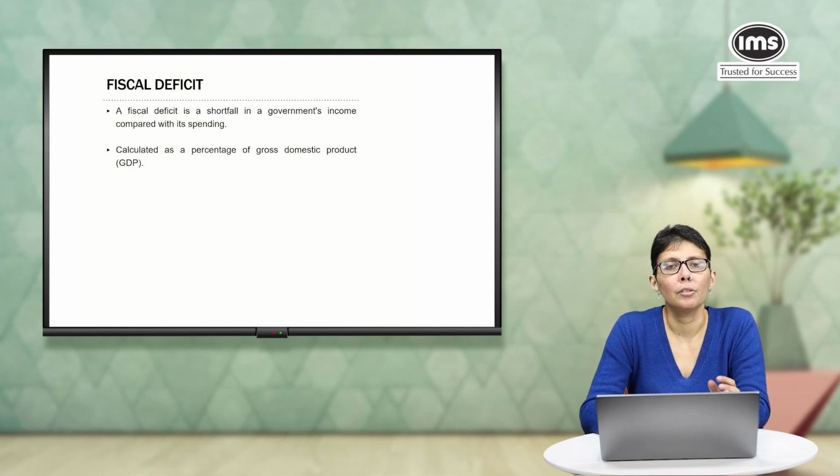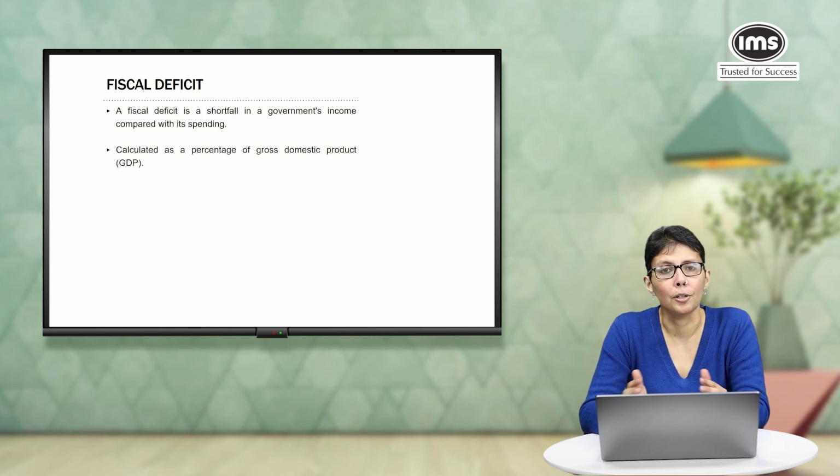So how do we measure the fiscal deficit? As a percentage of the GDP or the gross domestic product. Now, if you do not know what GDP is, most of us learn this term in school, but it is nothing but the monetary value of goods and services produced in the country. So that's a technical and a very general definition of GDP.